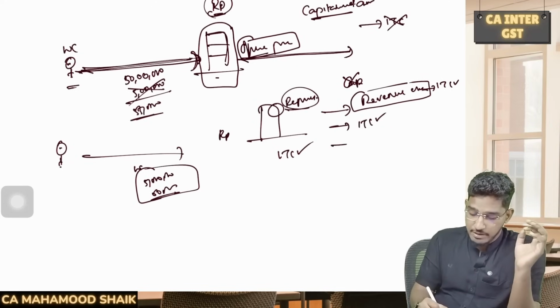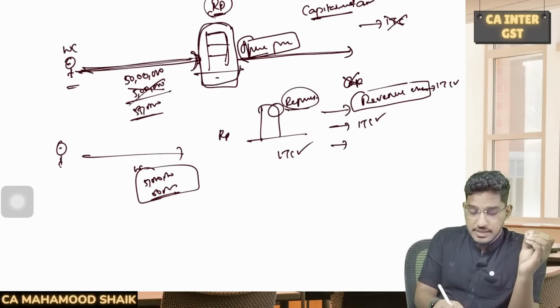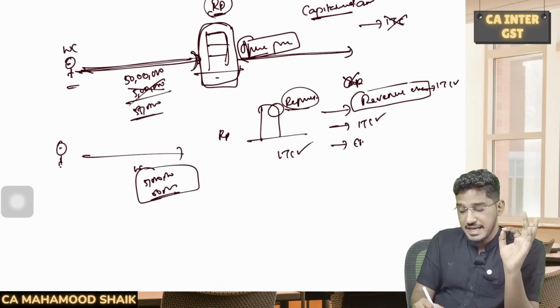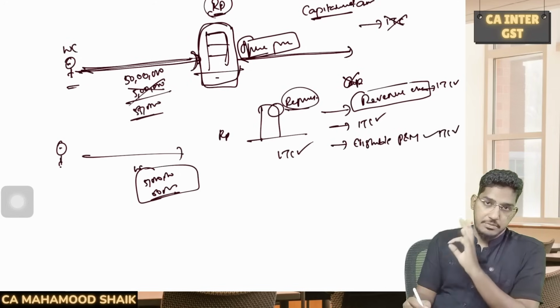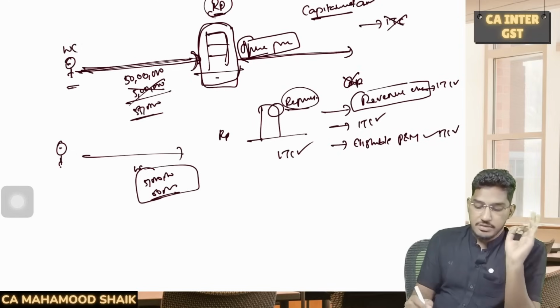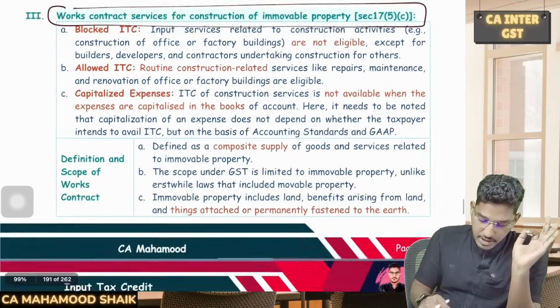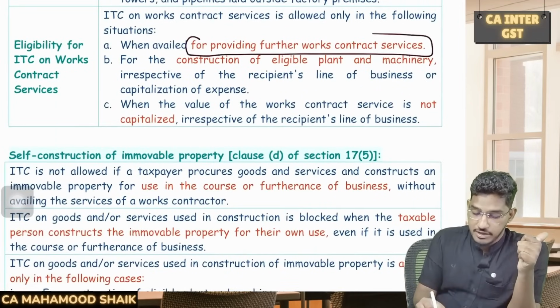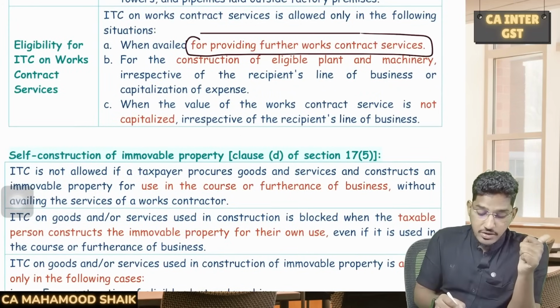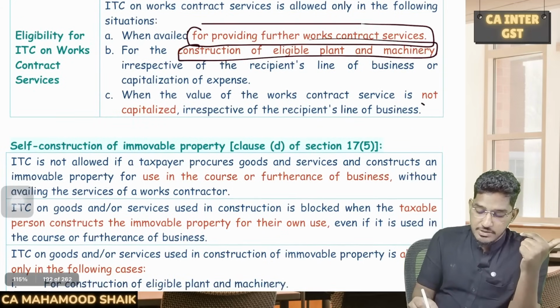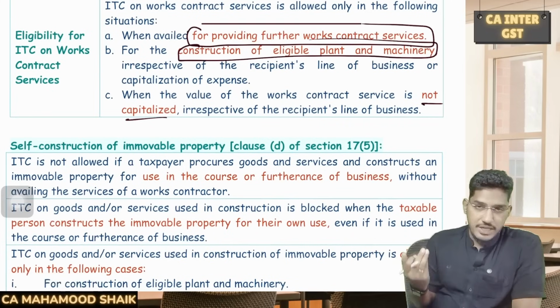And one more thing they say here, if you are receiving works contract services in relation to construction of an immobile property, but that immobile property qualifies as eligible plant and machinery, then also ITC will be available. So generally works contract services ITC will be blocked in relation to immobile property, but however ITC will become available in 3 cases. What are those 3 cases? What are the allowed 3 circumstances? When that works contract service is received for making a further works contract service, and when that immobile property will result in construction of eligible plant and machinery, and when that expense is not capitalized, then also you can avail input tax credit.